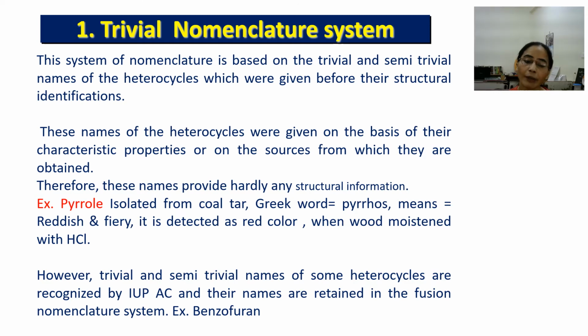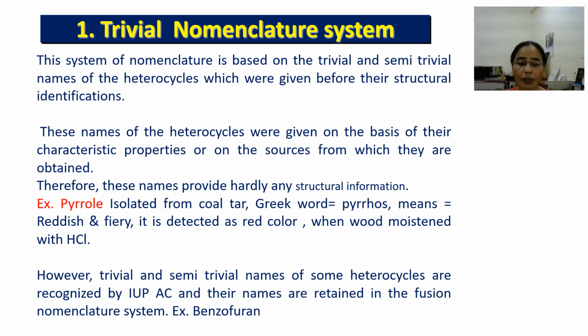However, trivial and semi-trivial names of these heterocycles are recognized by the IUPAC, and their names are retained in the fusion nomenclature. Why? Because between these names and the structural identification there is a long gap, so these names became colloquial for conversation. As these names became colloquial, IUPAC retained them as they are in the fusion nomenclature system.